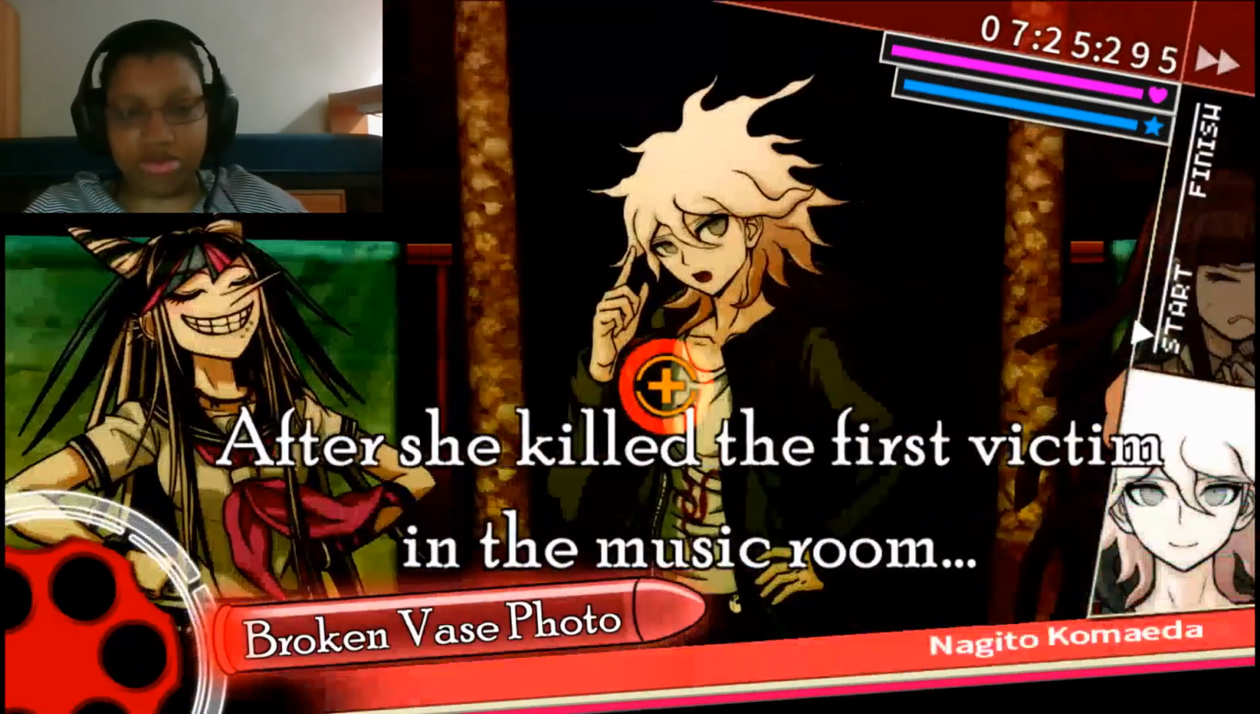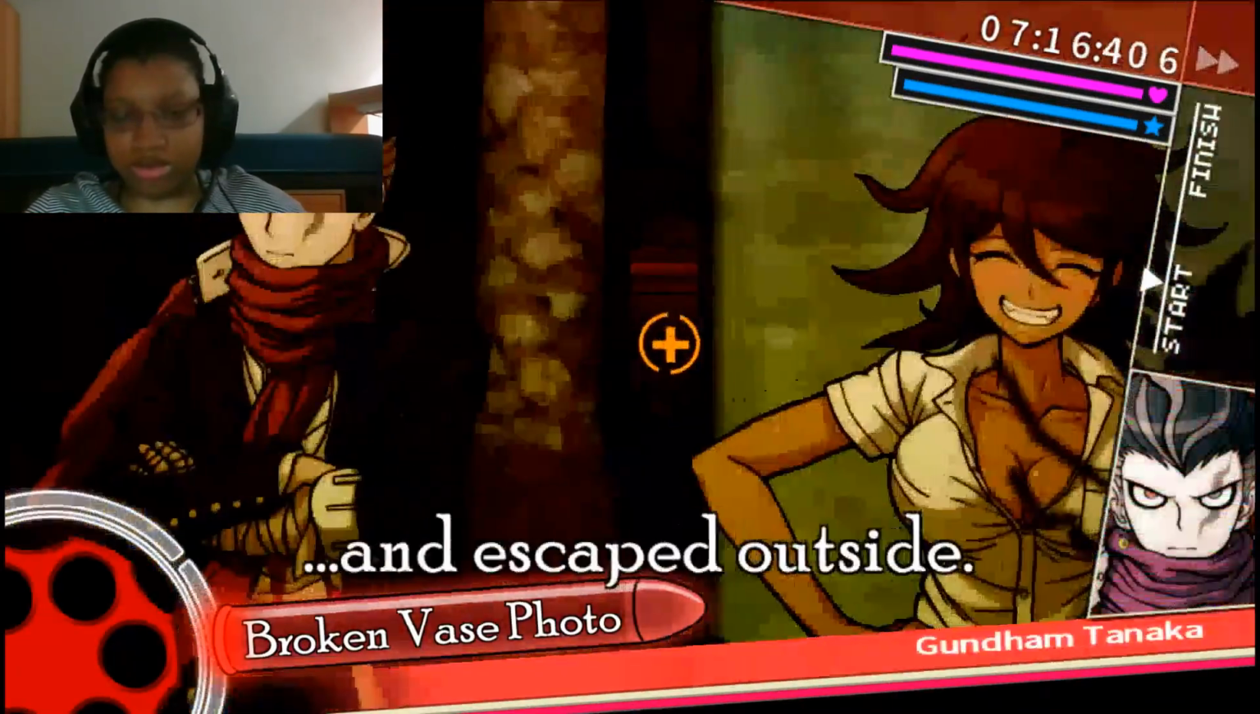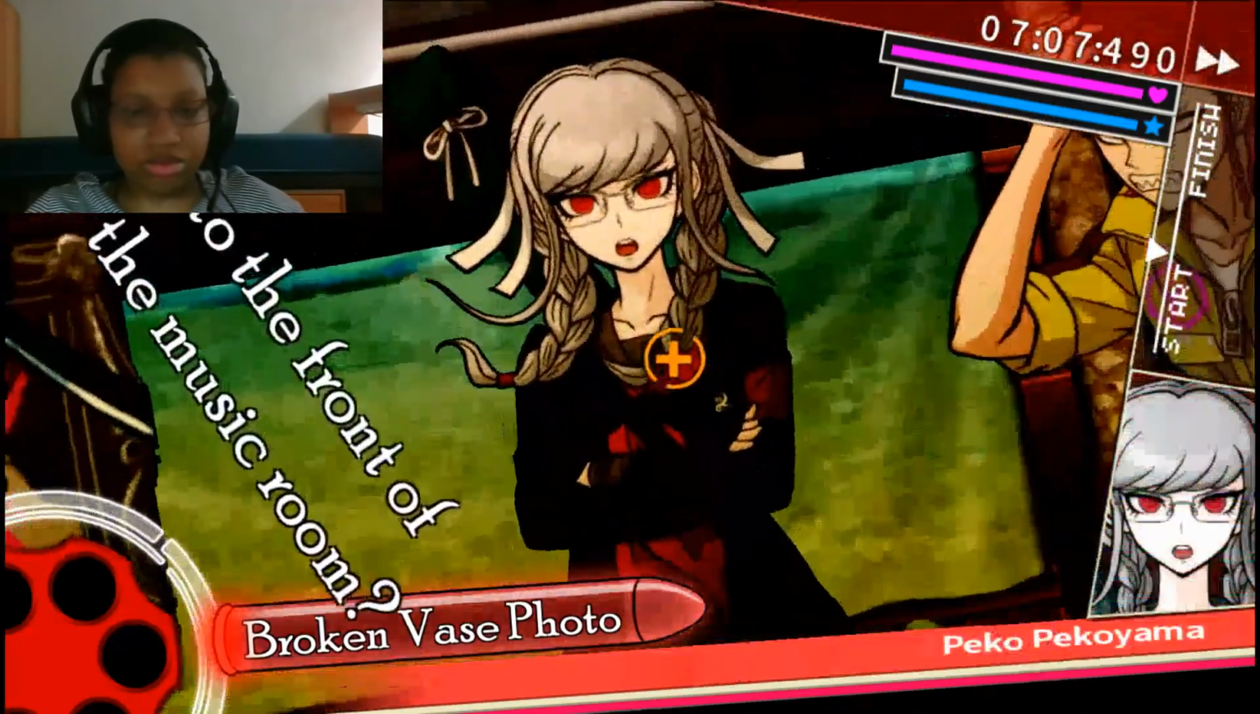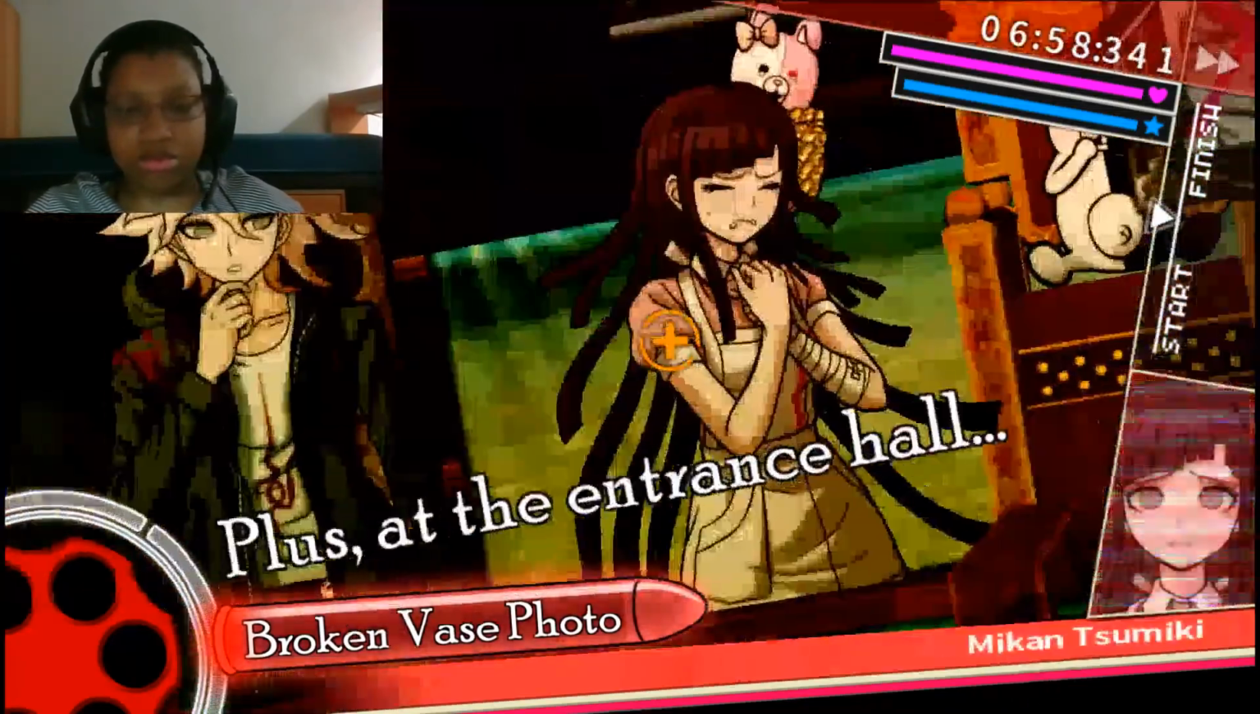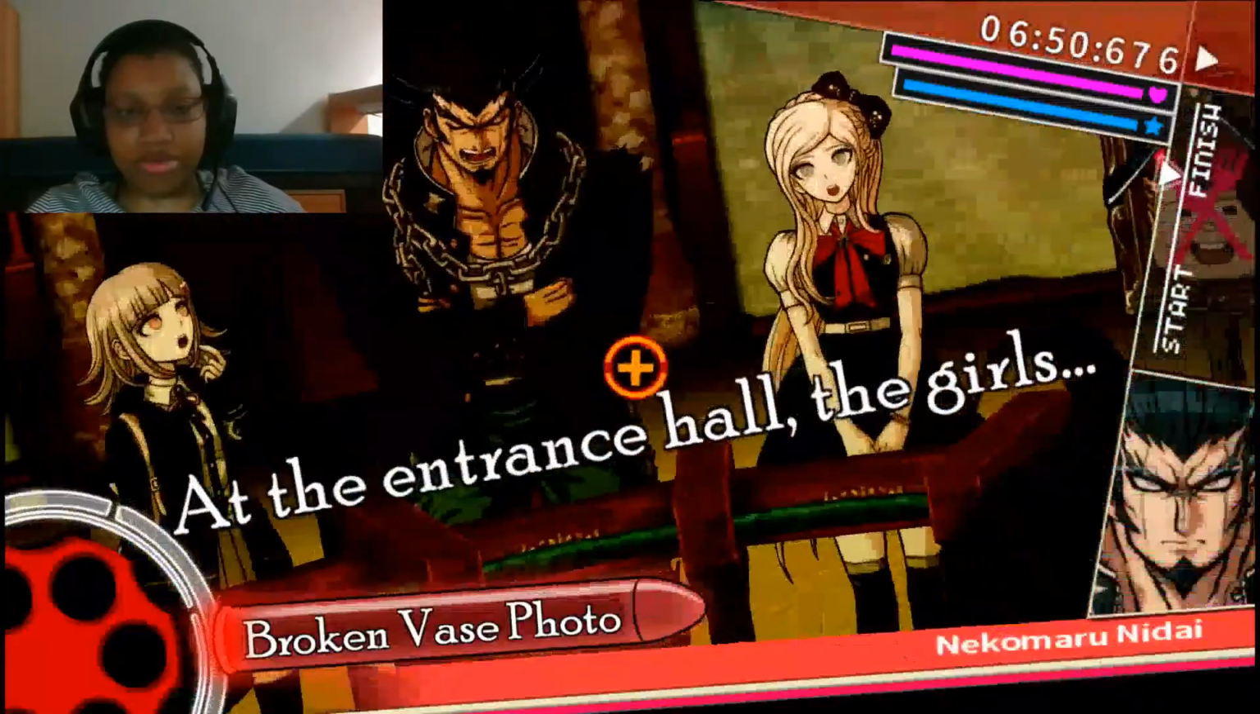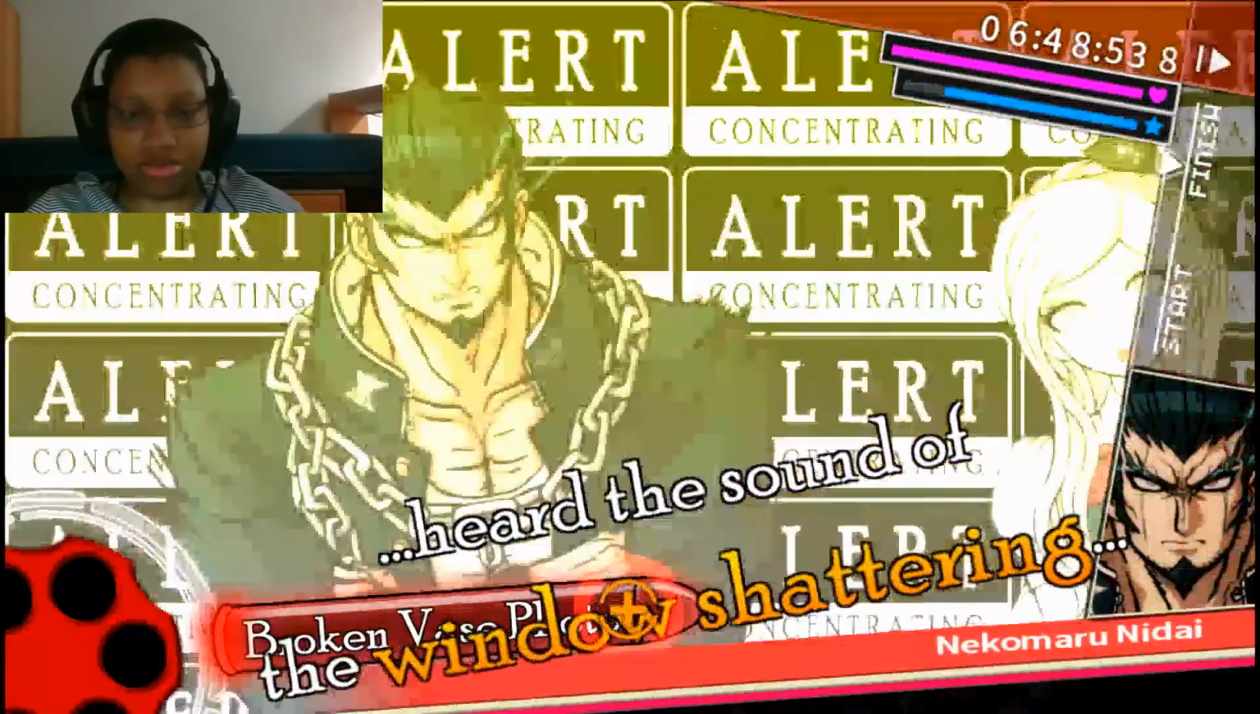After she killed the first girl, she just broke the window and escaped out. So how did she go to the front of the music room? You need to go through the entrance hall. Plus, the other 4 girls were there. At the entrance hall, the girls heard the sound of the window shattering. No, that's wrong.